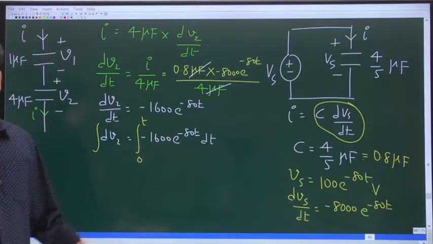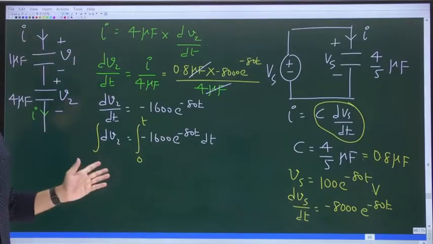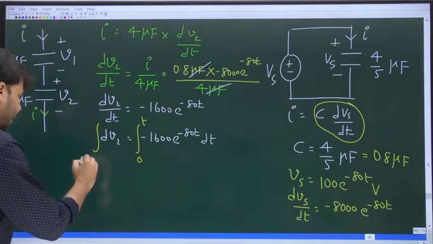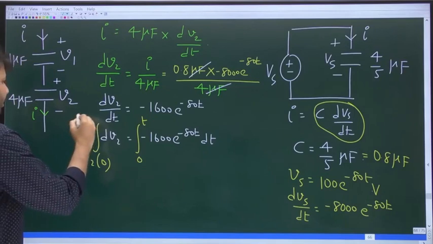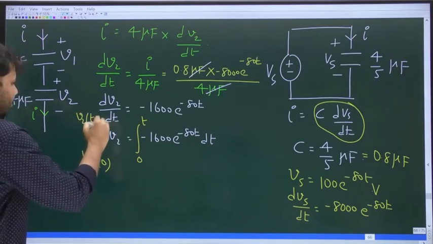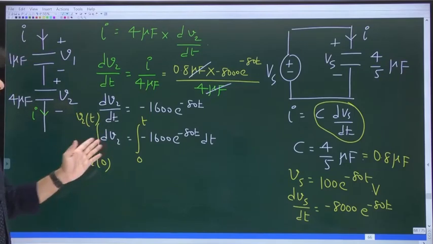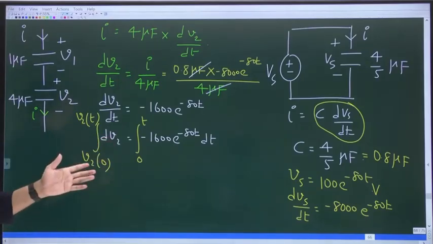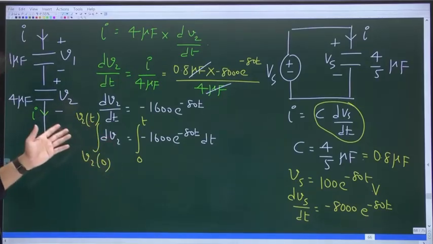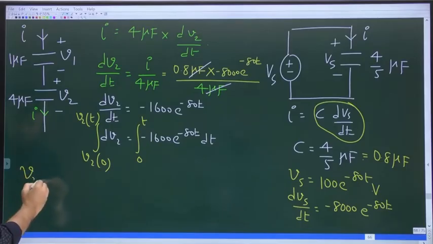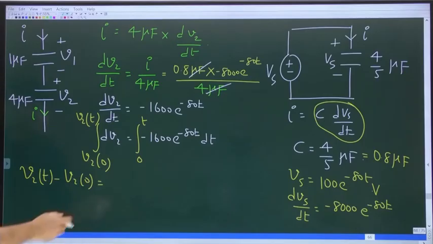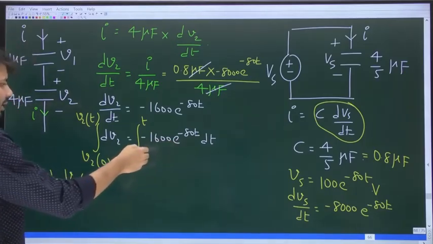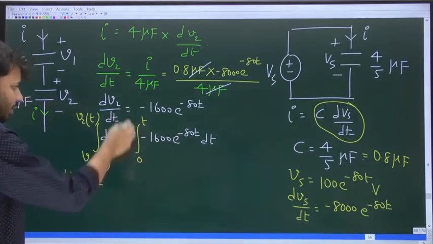If you are integrating from 0 to t, what are the limits of the integral on the left hand side? Will there not be the value of v2 at 0, that is V2 of 0, up to v2 of t? What is the integration of dv2? It is simply v2. Now you substitute the limits. Won't you get v2 of t minus v2 of 0 equal to the integration of this thing with respect to time from 0 to t?